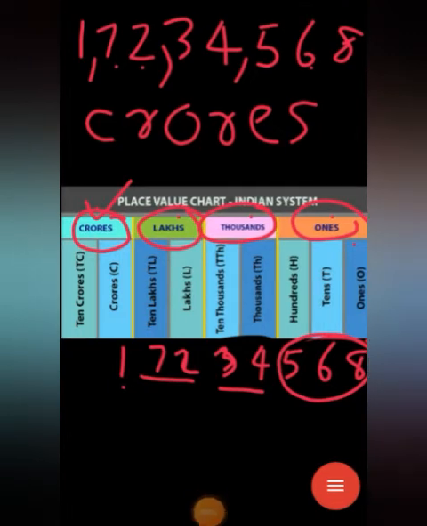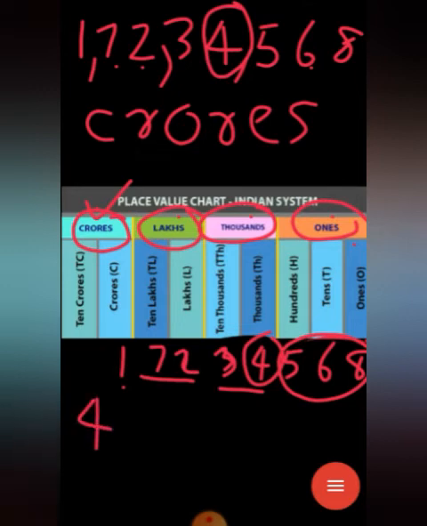Then look children, next is place value. Can you say the place value of this circled digit? Which is the circled digit? 4. What is the place value of 4? Look here, this place value chart. 4 is in which place? It is the thousands place. So what is the place value? Not thousands. Place value is 4 into 1000, that means 4000. Understand? This is the place value.